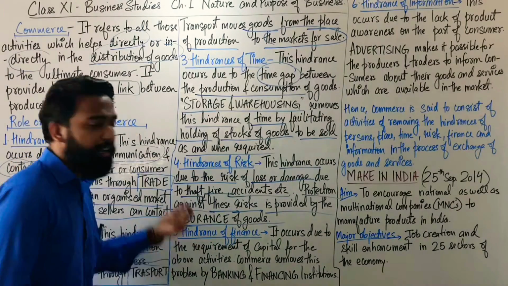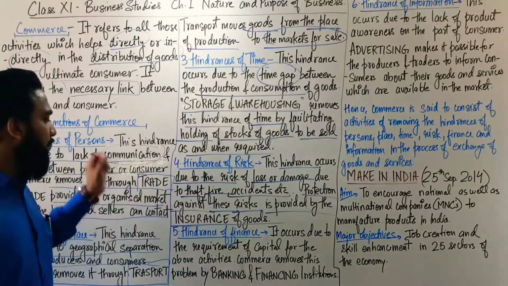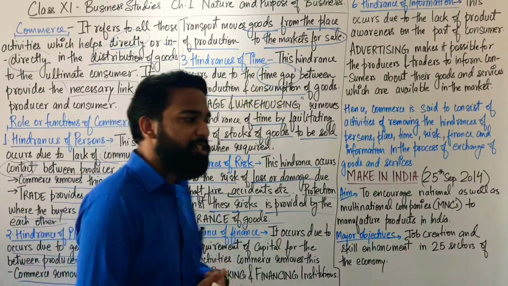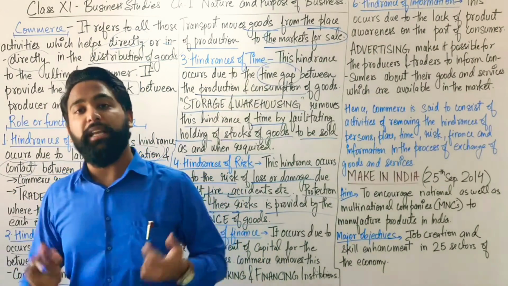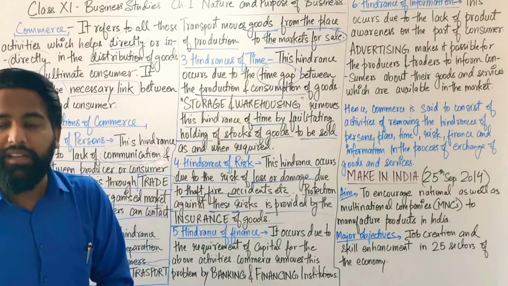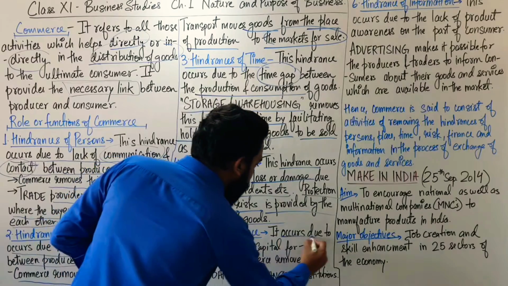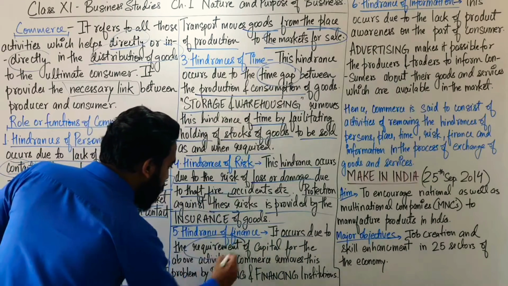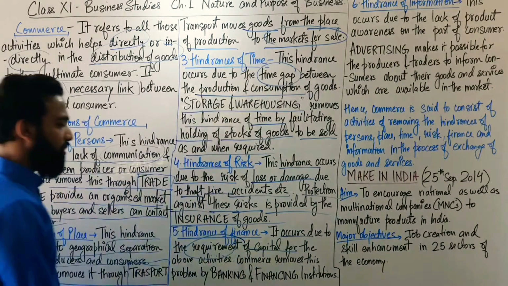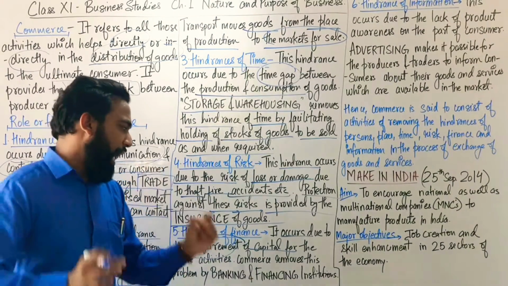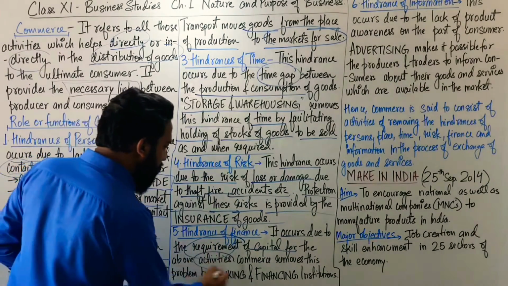Now let's come to the fifth one, which is hindrance of finance. What is finance? Finance means availability of money, availability of capital, availability of funds. So it occurs due to the requirement of capital for the above activities.